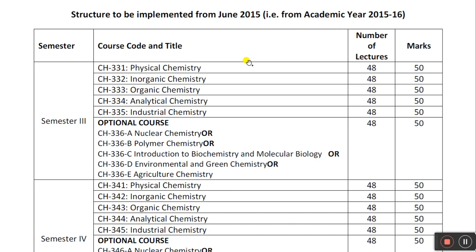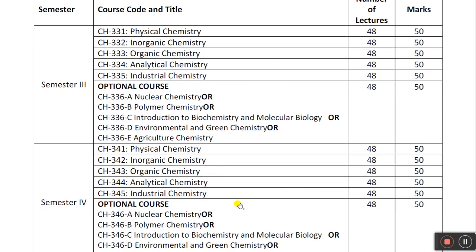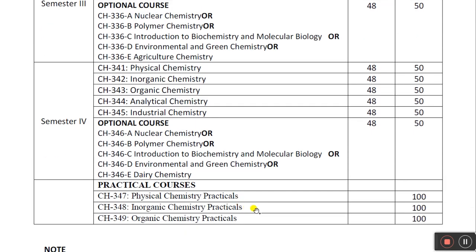Okay, so this physical chemistry course I will teach you. Inorganic chemistry, Omkar sir will teach you. Organic chemistry, Dr. Rahul will teach you. Then industrial chemistry, Garje ma'am will teach you, and analytical chemistry, Omkar sir and I will take in part. Regarding the practical courses, I will conduct the physical chemistry practicals. Dr. Rahul will conduct organic chemistry, and Omkar sir will conduct the inorganic chemistry practical course.